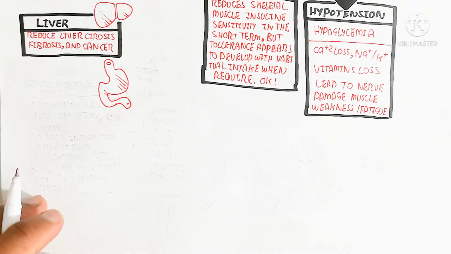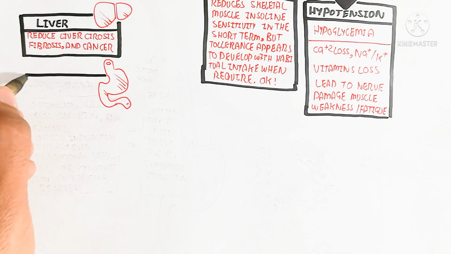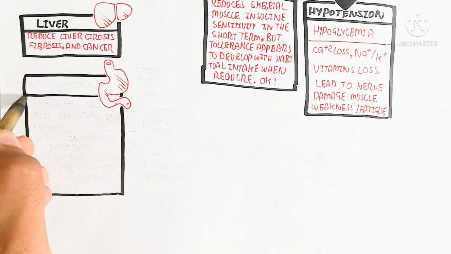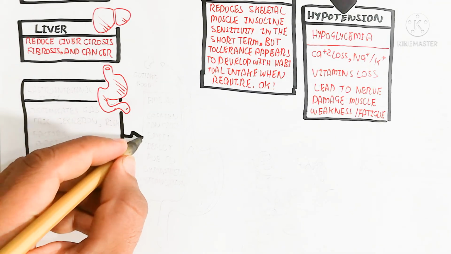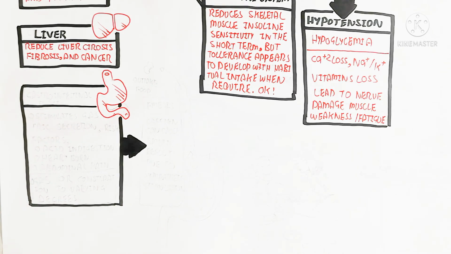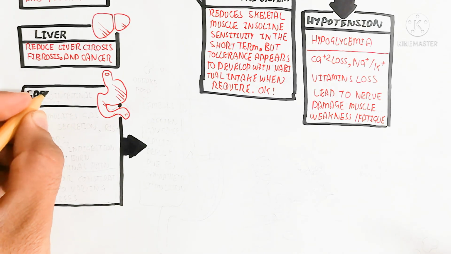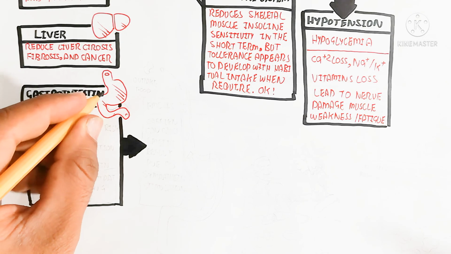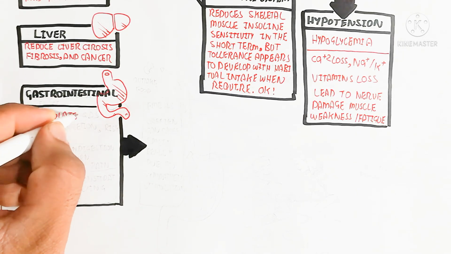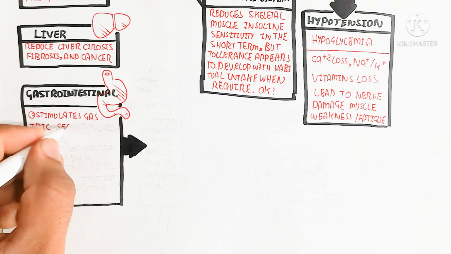On the other hand, the gastrointestinal tract is stimulated, with more gastric secretion, so more production of enzymes, and these enzymes lead to more digestion. Risk factors can be acid indigestion, heartburn, abdominal pain, gas or constipation to varying degrees.